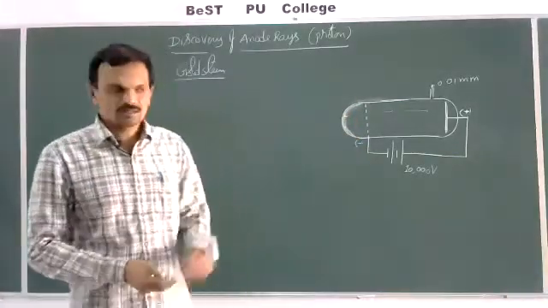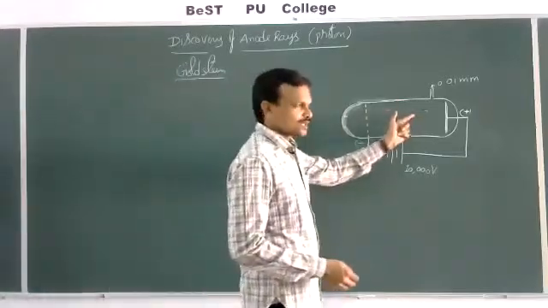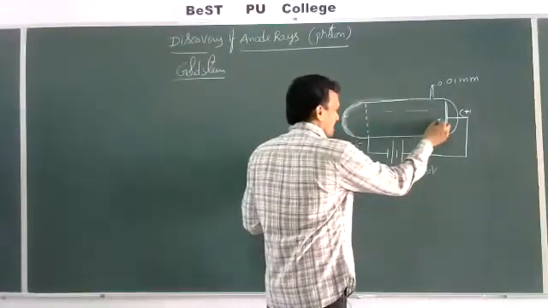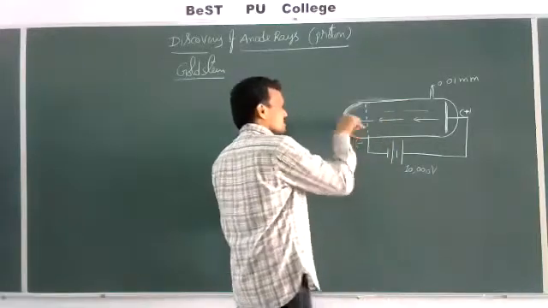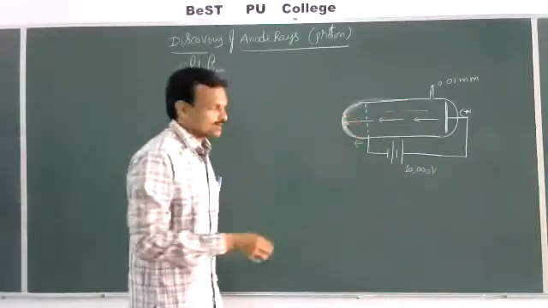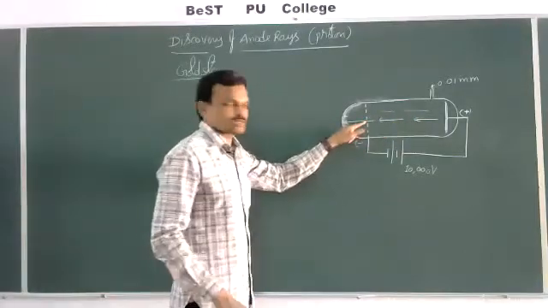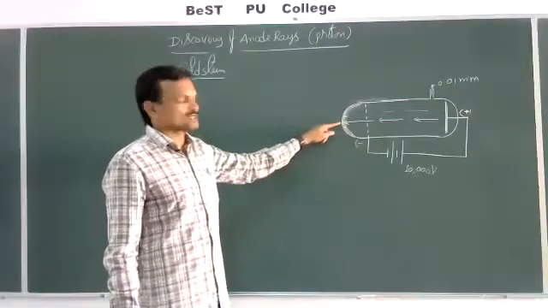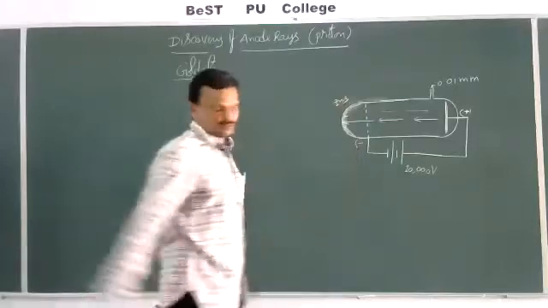What does it mean? It means that in addition to cathode rays, some rays travel from anode to cathode in straight lines. These rays, when coming out through the perforations of the cathode, strike the zinc sulfide screen, and then we can observe a bright spot.